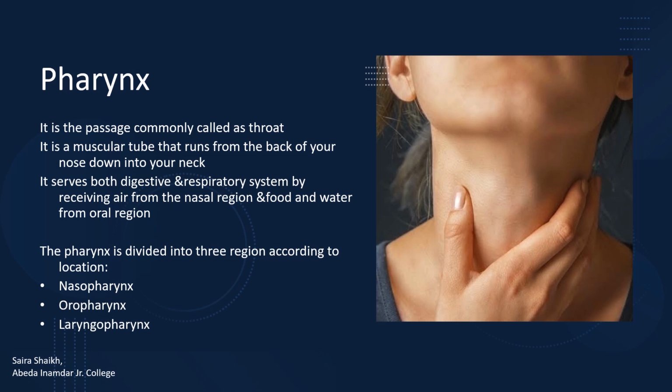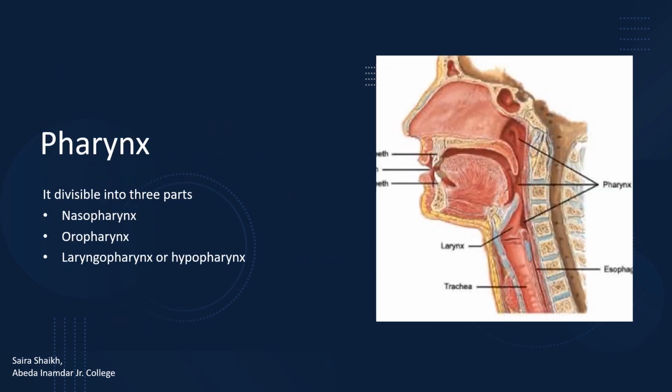The pharynx is divided into three regions according to location: nasopharynx, oropharynx and laryngopharynx. Students, look at the picture. Here we can see the three parts of the pharynx.